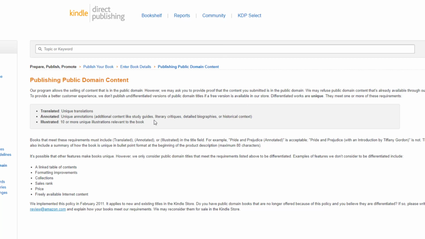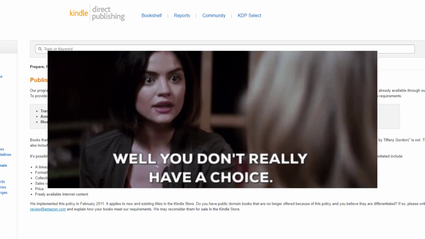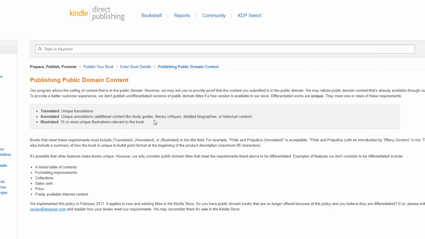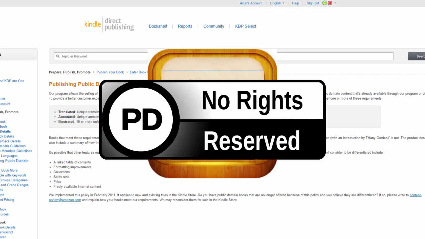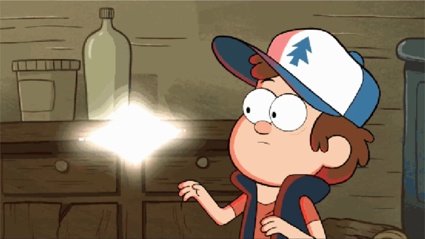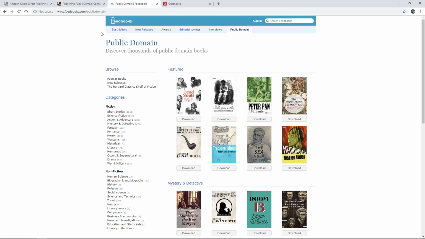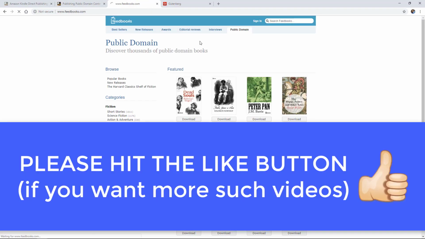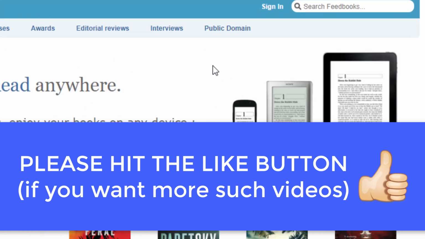Overall, to summarize, adding extra content is compulsory. Imagine you're the buyer of that public domain book. What would you expect when you pay for it, instead of just freely downloading it from Gutenberg or any public domain websites? Start from there. Alright, let's now see how to research how to choose a public domain book. You might already be aware of this website called FeedBooks.